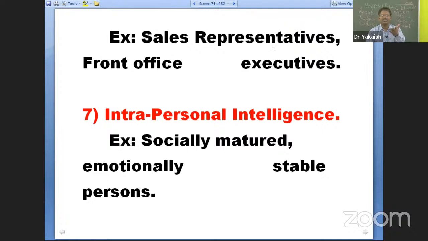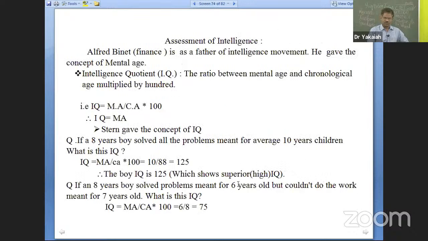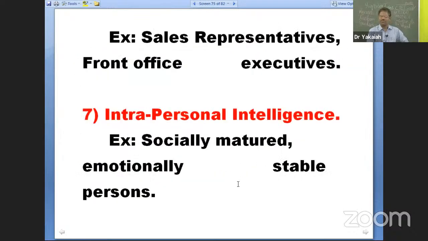Interpersonal is at least obvious: how you make friends, relationships, and all those, right? Intrapersonal is the consonance between your thought and action. What you think, you will do. What you do, you will think. Think idealistically, but do in a different manner. Yes, something you are lacking is what is known as intrapersonal intelligence. All right. So these are the 7 types of intelligence.